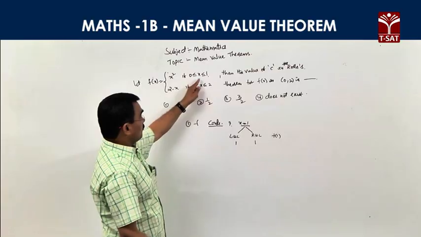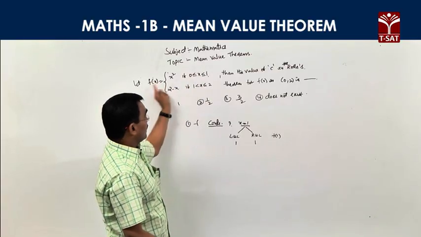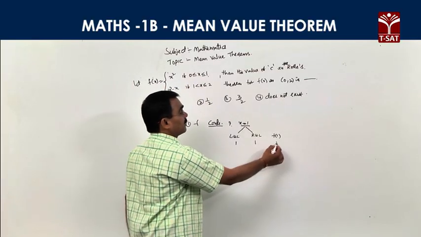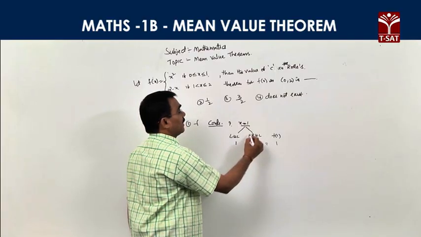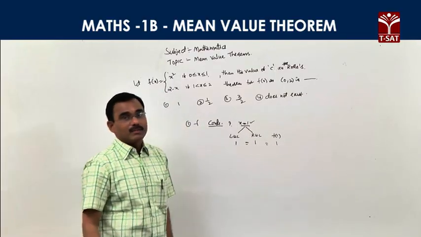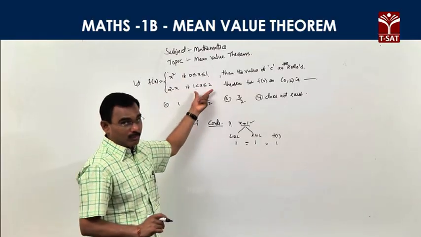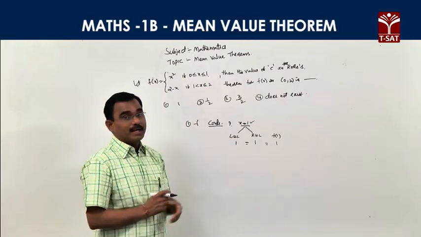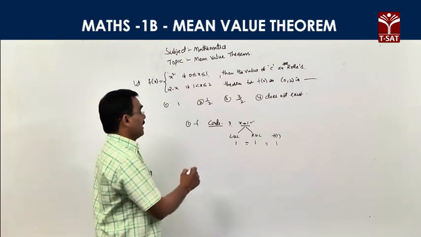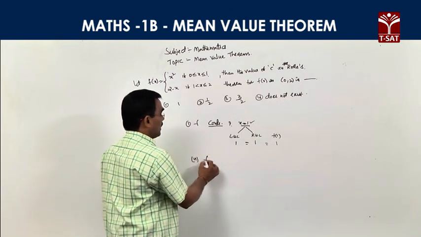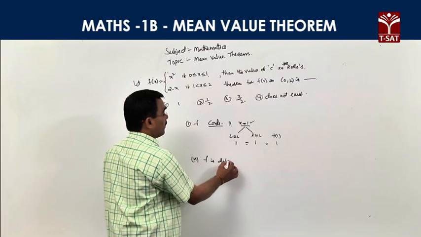Right, and f of 1, at x equal to 1, f of x equal to x square, f of 1 is also 1. Right, three values are equal, that's why f is also a continuous function at x equal to 1. That is also the conclusion. Right, 0 to 1 continuous, 1 to 2 continuous, and at the break 1 it is also a continuous function. And second one, f should be differentiable in the open interval.